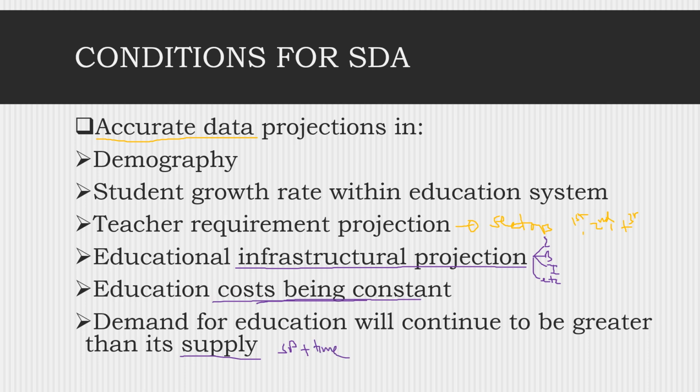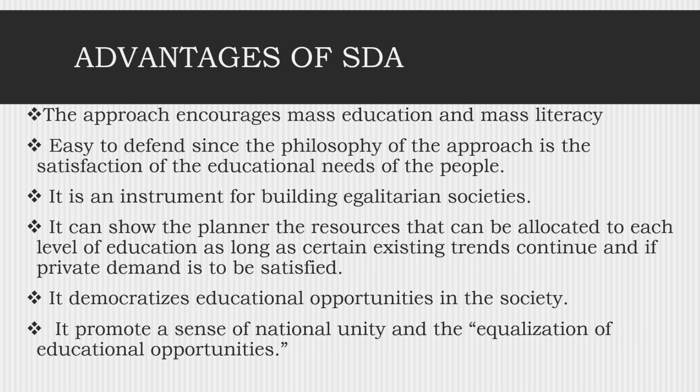So these are things which you need to consider when you are planning education, by considering the public demand, or in other words, you are considering the social demand approach. What are the advantages of the social demand approach? The advantage of the social demand approach is that it encourages mass education and mass literacy.